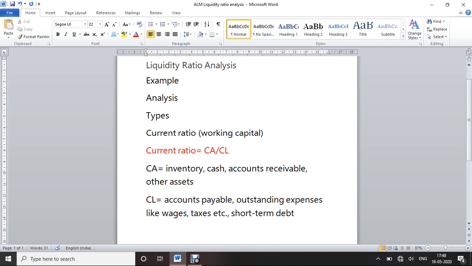Likewise, if the company has too high a current ratio relative to the industry standard, it suggests that they are using their assets inefficiently. This means poor financial planning on the part of the company, as too much funds are blocked in current assets, which leads to idle capital. Next we're going to see an illustration.